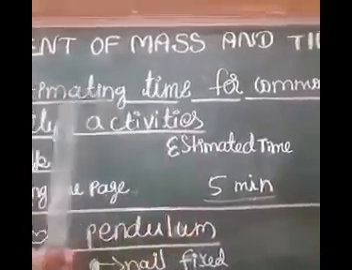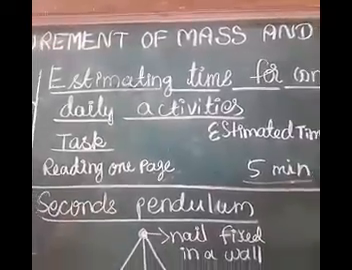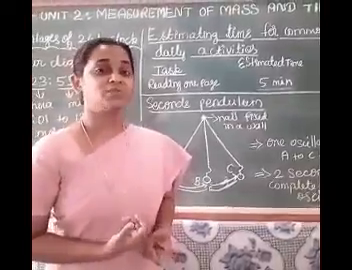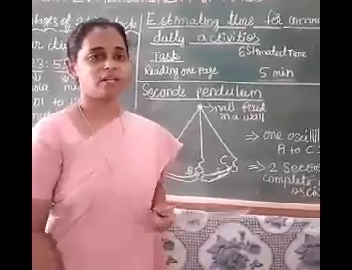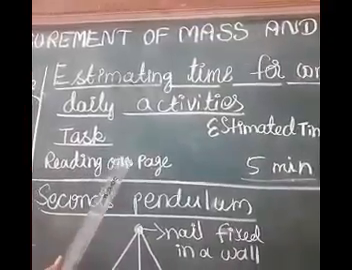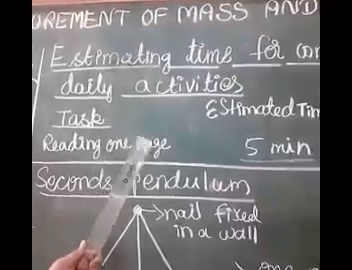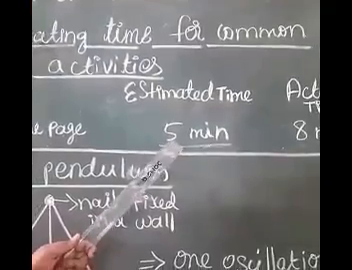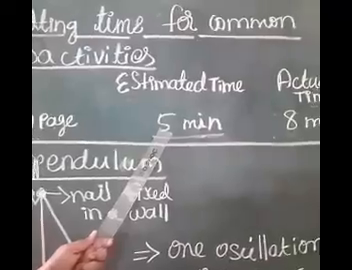Estimating time for common daily activities. Estimating is a skill. It helps to complete your work within time. For example, your task is reading 1 page. Your estimated time is 5 minutes. It means you estimate that you could read 1 page in 5 minutes.